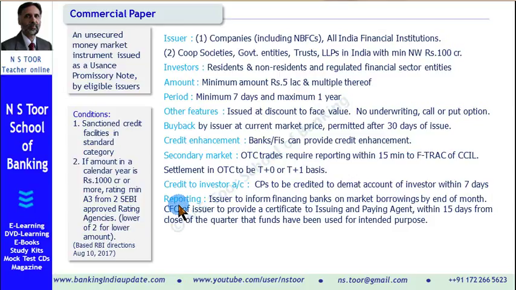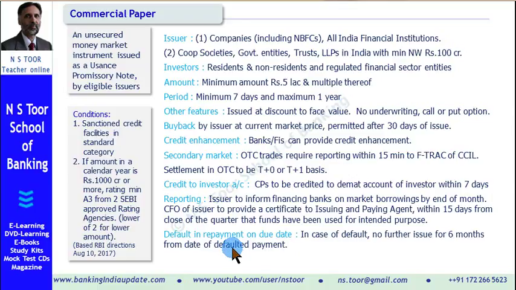As regards reporting, once the commercial paper is issued, there are two types of reports the company has to make. One is that the company will inform the financing bank, the bank which has provided the credit facilities, about this level of market borrowing. Another reporting will be in the form of a certificate from the Chief Financial Officer of the issuing company. This certificate will be given to the issuing and paying agent within 15 days from the close of the quarter, stating that the funds have been used for the intended purpose.